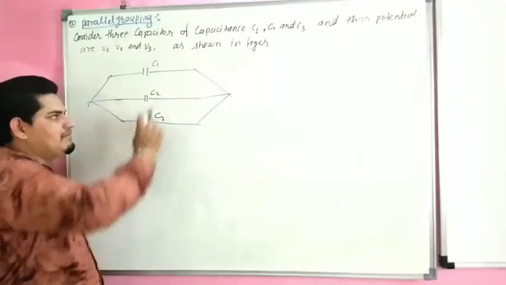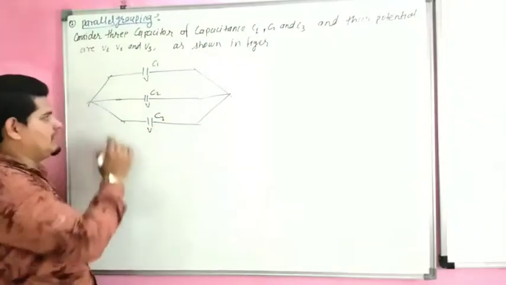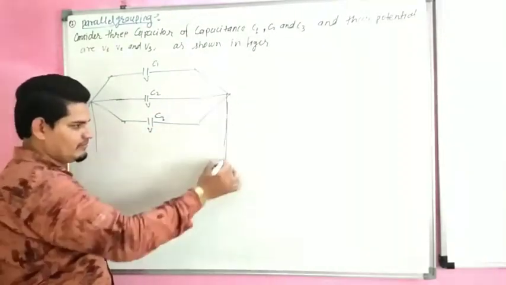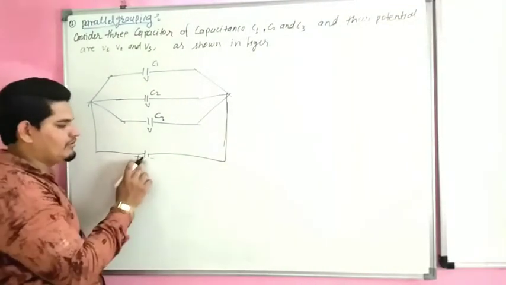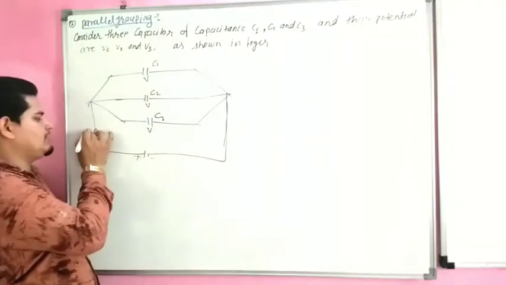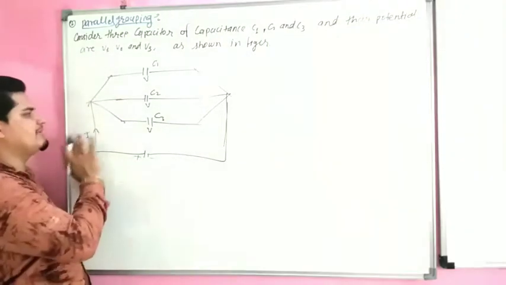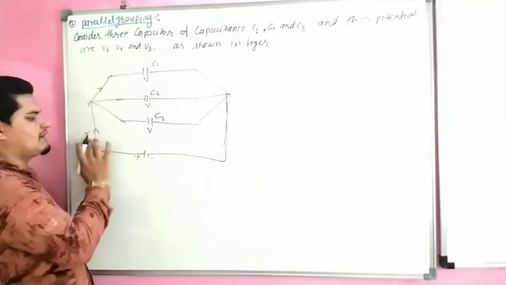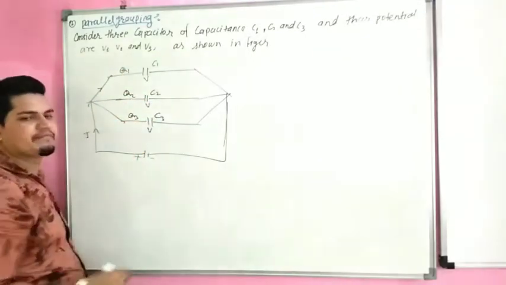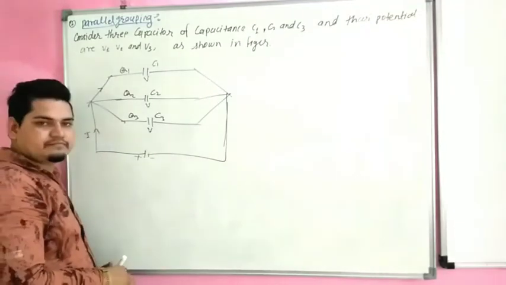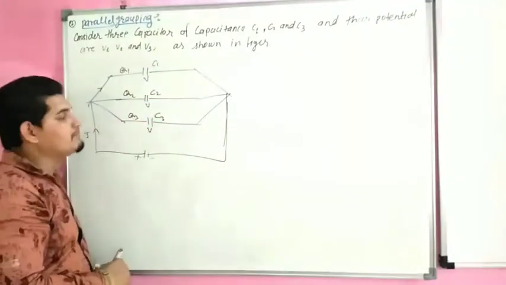We know that in parallel grouping the potential remains the same, and this is connected with a battery. This is the negative terminal and this is the positive terminal of the battery. Current flows from the positive terminal of the battery. Now these are the charges Q1, Q2, Q3. Now we have to calculate the resultant capacitance of all 3 capacitors in parallel grouping.